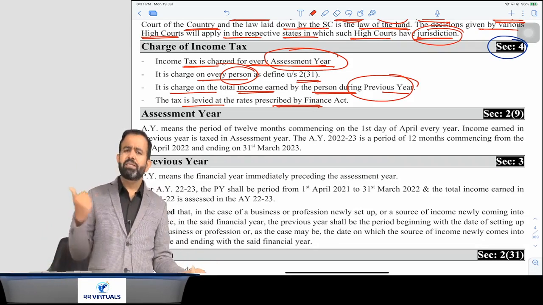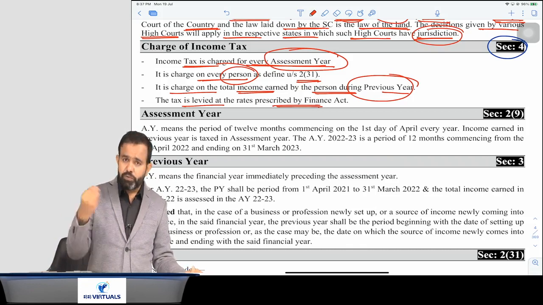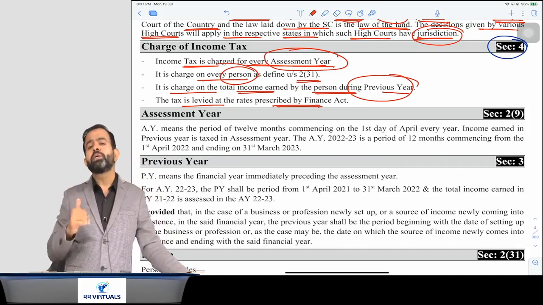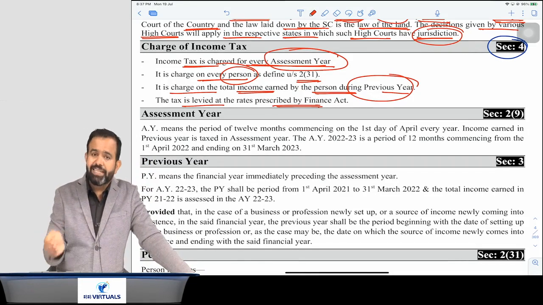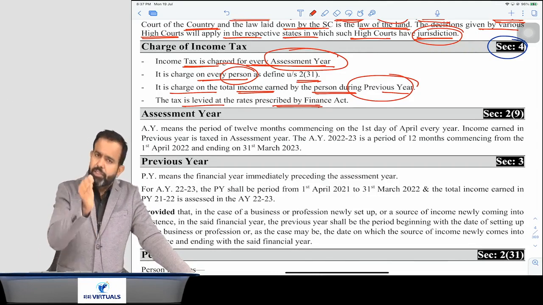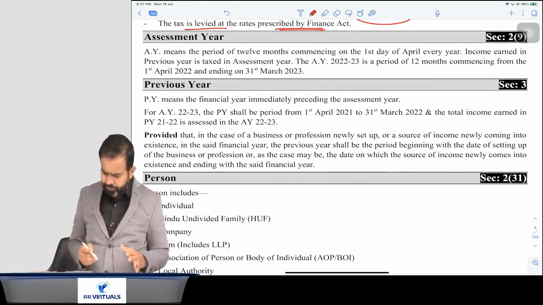Yes. Previous year can be less than 12 months when a new business is started, a new profession is set up, or a new source of income comes into existence. So just pay attention. First we are discussing assessment year.